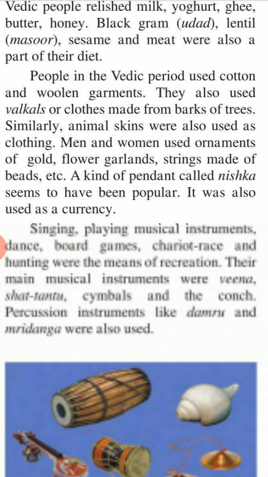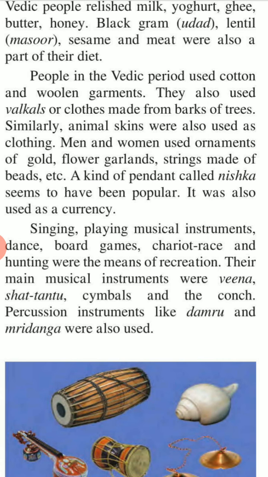People in the Vedic period used cotton and woollen garments. They also used valkala, or cloths made from barks of trees. Similarly, animal skins were also used as clothing. Men and women used ornaments of gold, floral garlands, strings made of beads, etc. A kind of pendant called niksha seems to have been popular. It was also used as currency.